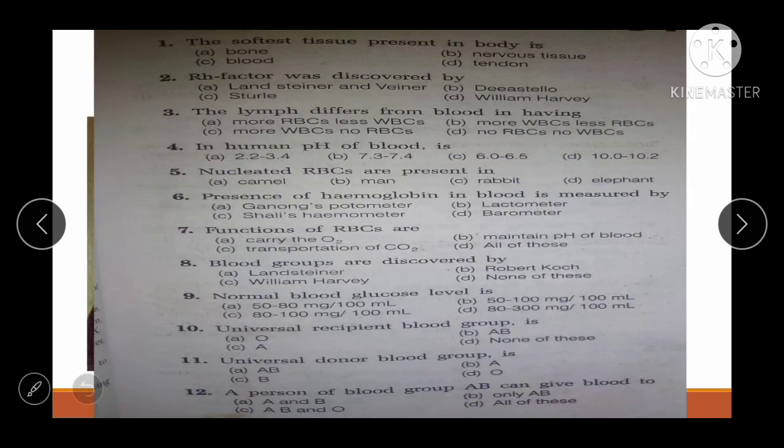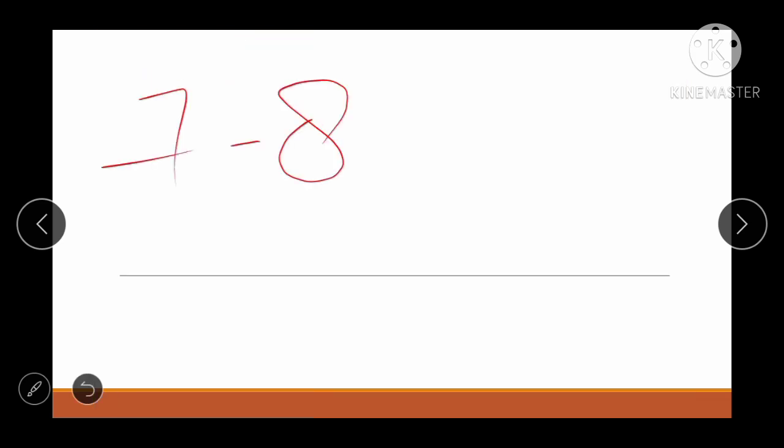Then see what the question was: the softest tissue present in the body is blood. All right, we'll read some more points. Blood is salty in taste. Blood is a fluid connective tissue because it connects. And blood is heavier than water.